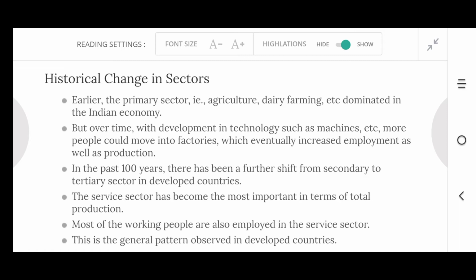Or we can say in the five-year plans in India, in the first five-year plan, which sector was given importance? In the second five-year plan, which sector was given importance? Like that also we can calculate. Earlier we gave importance to the primary sector, that is agriculture and allied occupations, dairy farming, etc., which dominated the Indian economy.